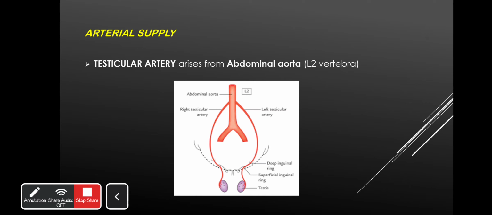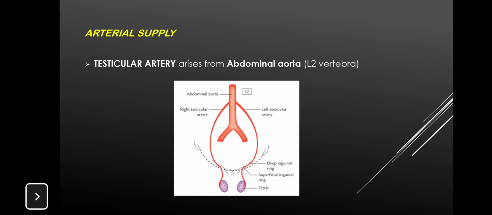So let's see in detail about the arterial supply of the testis. I have mentioned here, the main arterial supply comes from the testicular artery, which arises from the abdominal aorta at the level of L2 vertebra. Okay, so the artery arising from the aorta will pass downward and laterally and enter the deep inguinal ring and travel through the inguinal canal.